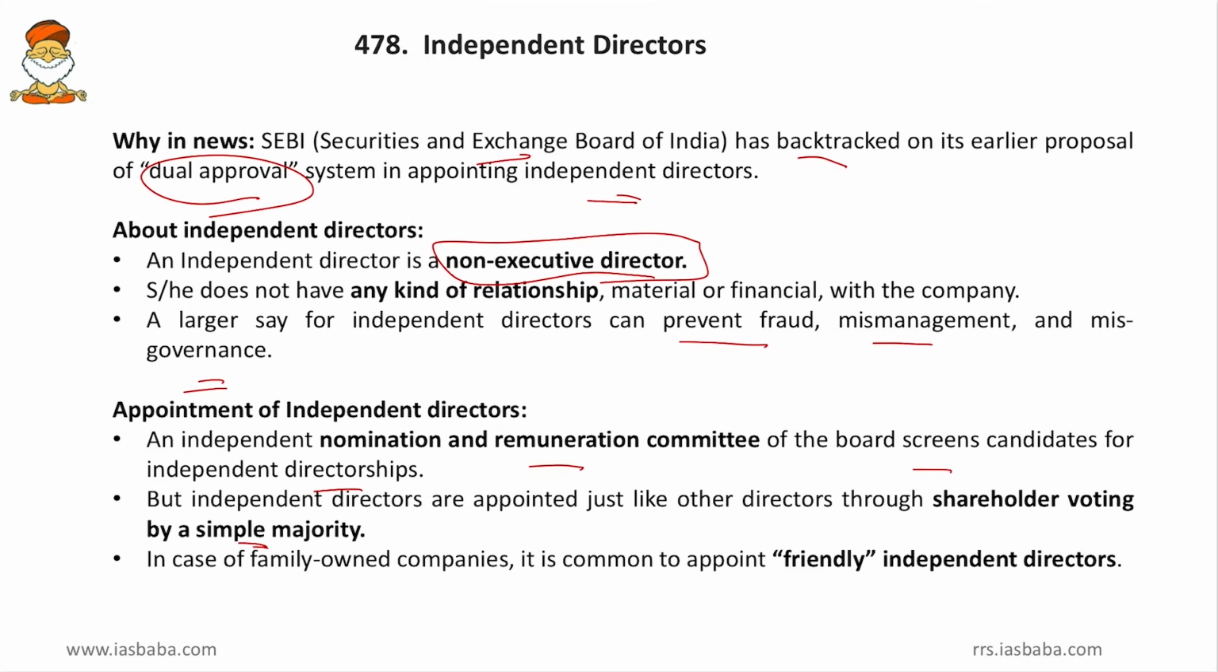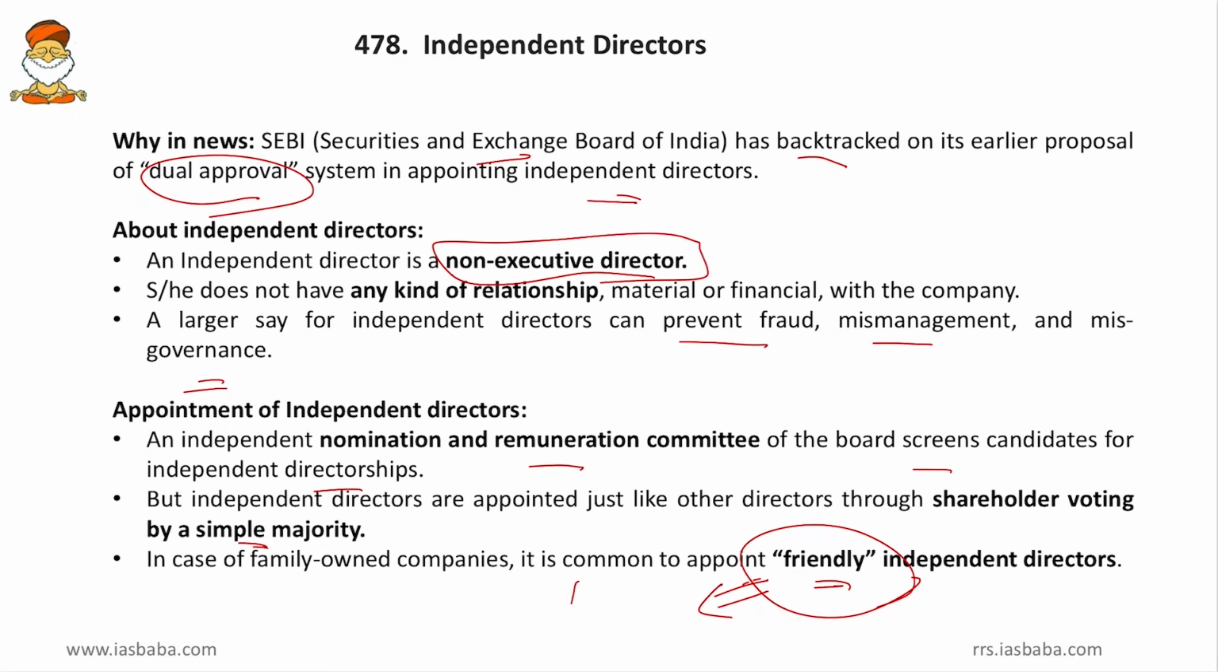Then, in case of family owned companies, it is common to appoint friendly independent directors. So, who is a friend of the family, he will automatically become the independent director. But there is a flaw here, because he is automatically a friend of the owner and he will take decisions which are pleasing to the owner, and he will never take impartial or bipartisan decisions. So, to avoid all these things, the position and the rules and regulations of independent directors have to be strengthened. So, that is why SEBI had come up with the dual approval, but however it has backtracked.